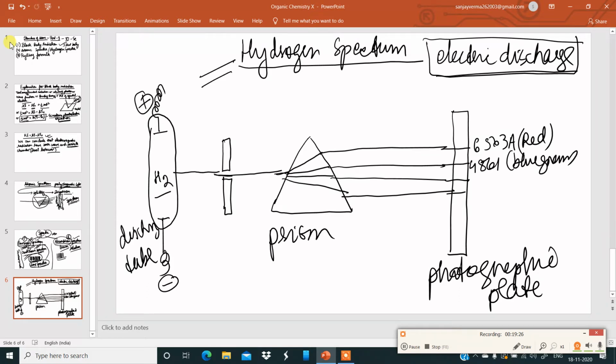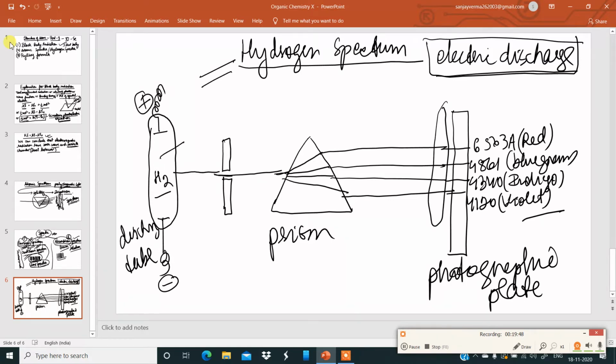The third one is 4340, which is indigo color. The next one is 4120, which can be violet color. So this is how we can obtain a spectrum of hydrogen.